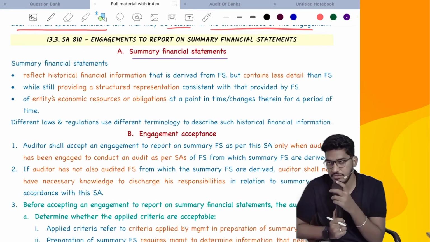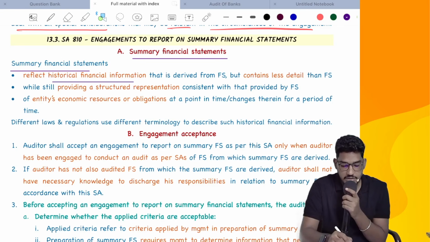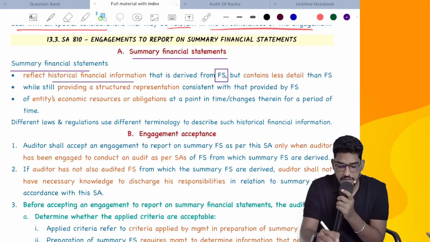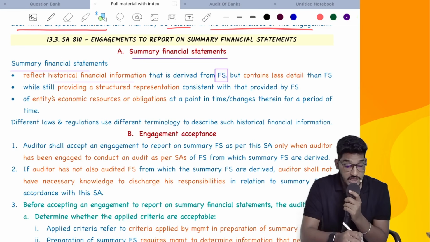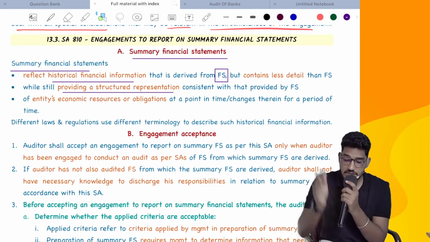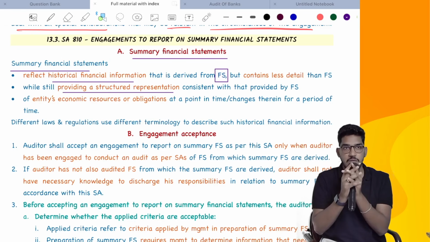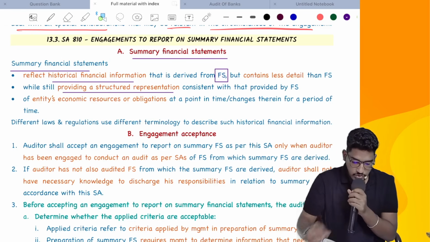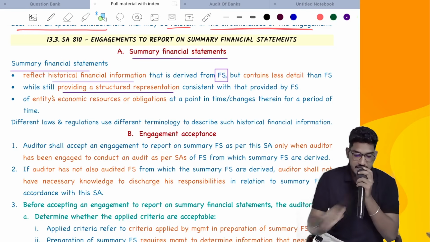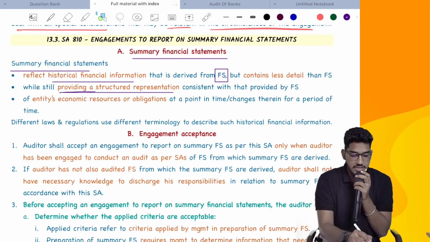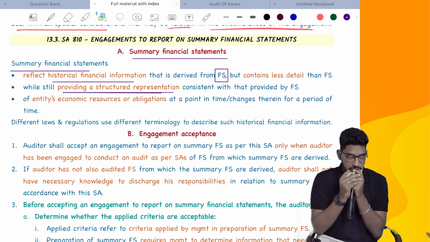First of all, what are summary financial statements? Summary financial statements reflect historical financial information. Where is it derived from? It is derived from the main financial statements, but it contains less detail than the financial statements, while still providing a structured presentation consistent with that provided by financial statements. Whatever format is there, we will follow that format as it is.